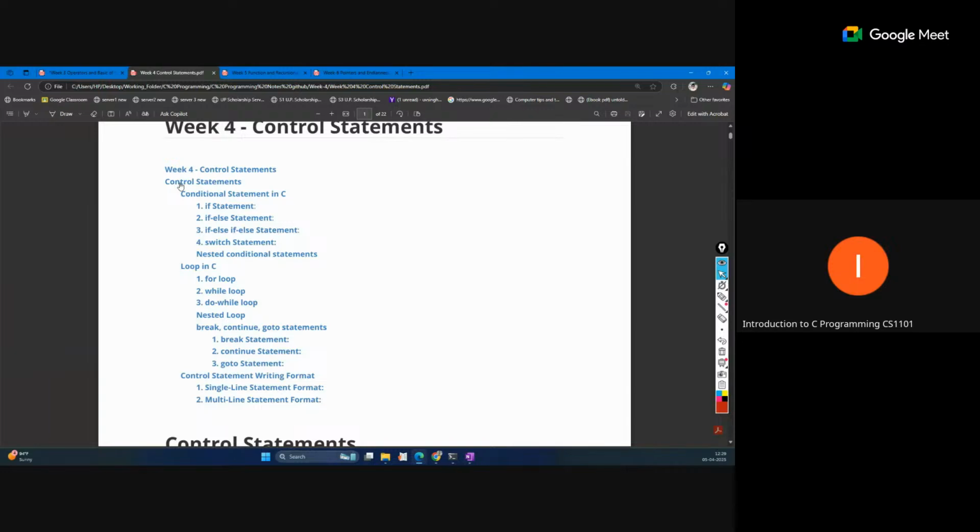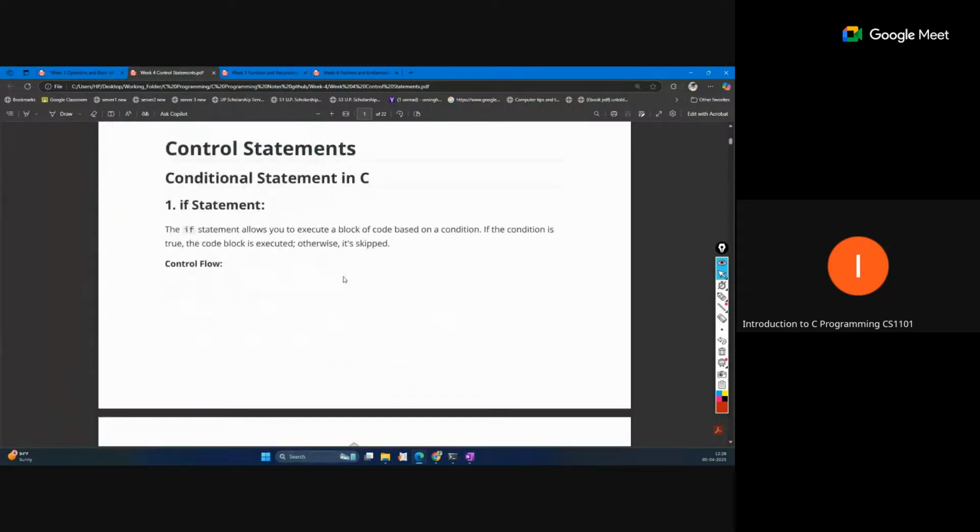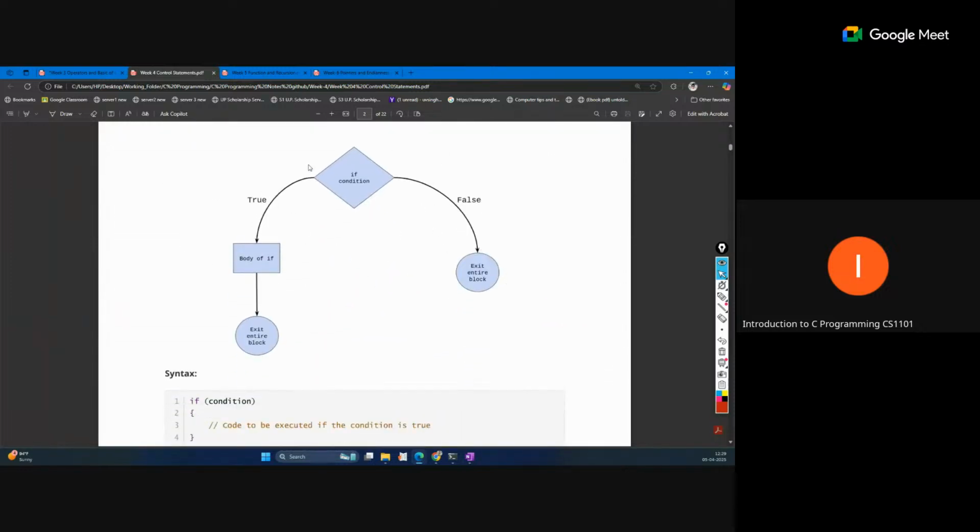So every programming language provides control statements, where we can control the flow of execution. Inside this, two main kinds come: conditional statements and loops. Inside those we have different functions to manage them. The first control is the conditional statement. The if statement basically checks a condition. We pass some condition, and if that condition is true, then the if block will be executed, otherwise not. You can understand the flow by this diagram.